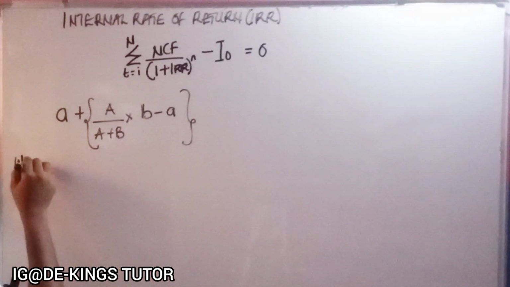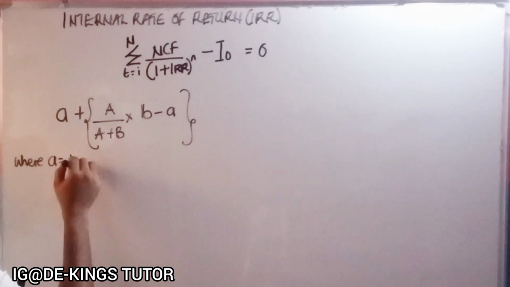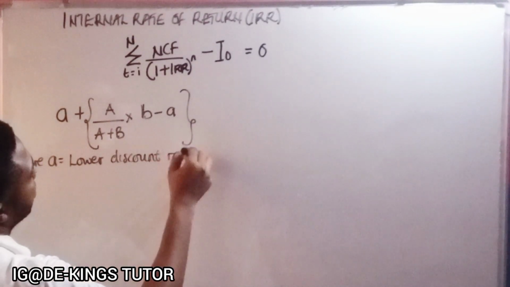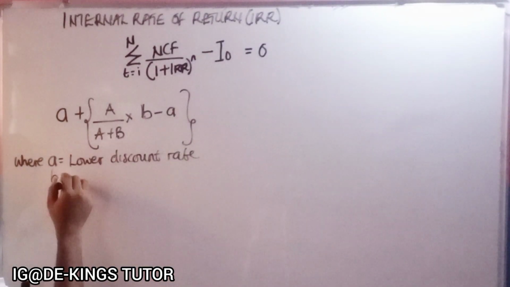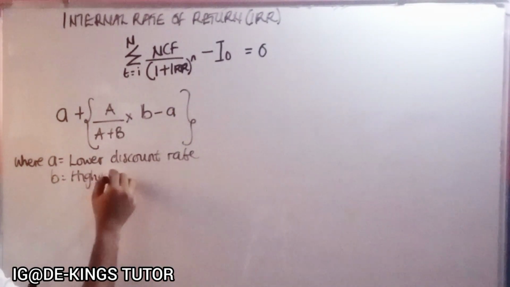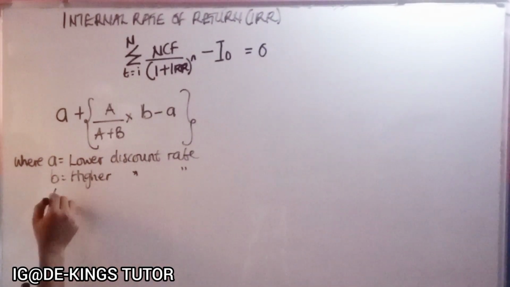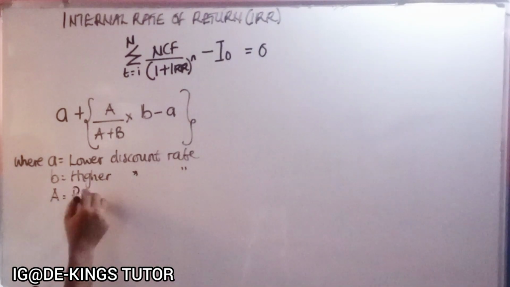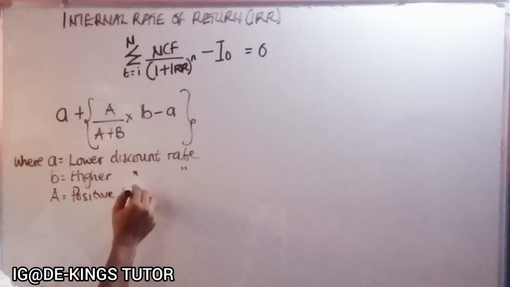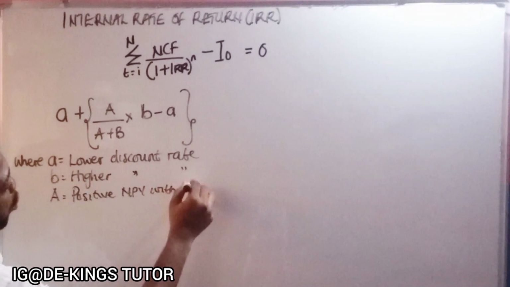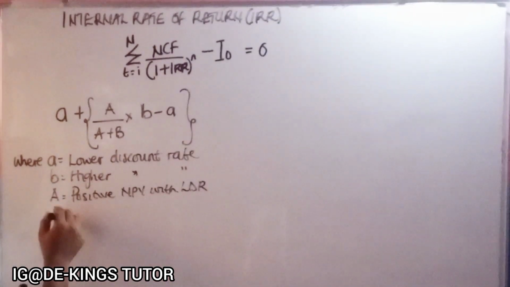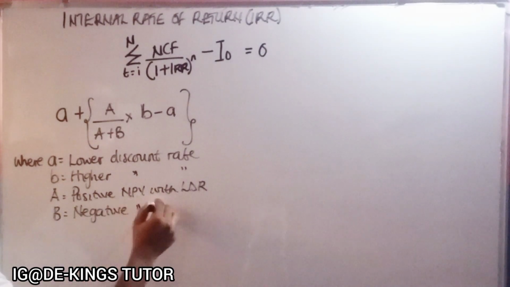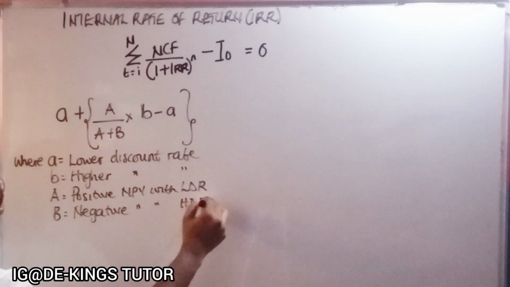Where small a equals the lower discount rate and small b equals the higher discount rate, capital A equals the positive NPV at the lower discount rate, while capital B equals the negative NPV at the higher discount rate.